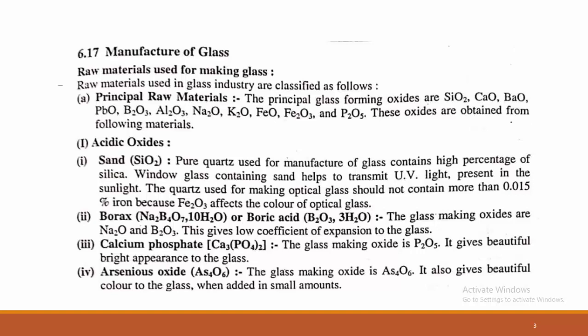Second is borax, that is boric acid. The glass-making oxides are sodium oxide or borax. It gives a low coefficient of expansion to the glass, so borax is used as an acidic oxide. Third is calcium phosphate, which is also important. It gives a beautiful bright appearance to the glass. Finally, the acidic oxide arsenic oxide also gives a beautiful color to the glass. So these are the acidic oxides, the basic raw materials from the acidic oxide side.